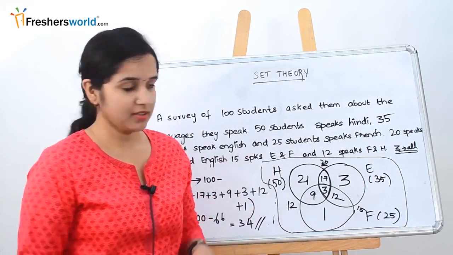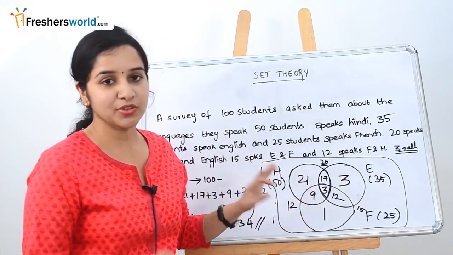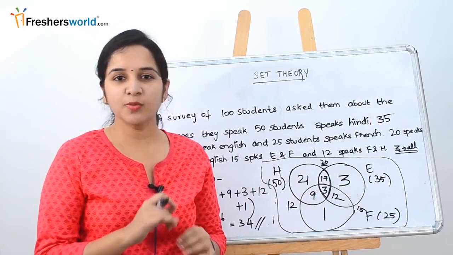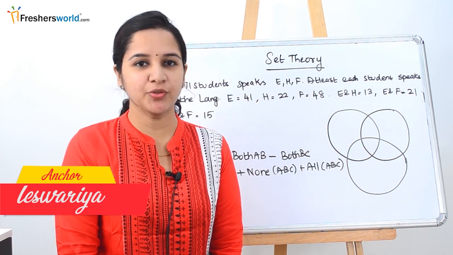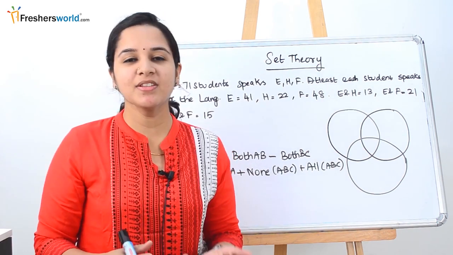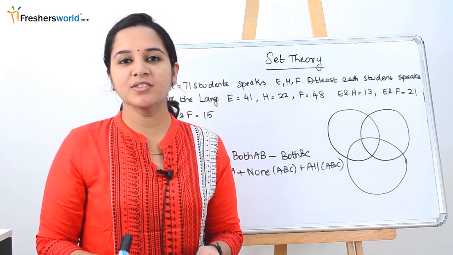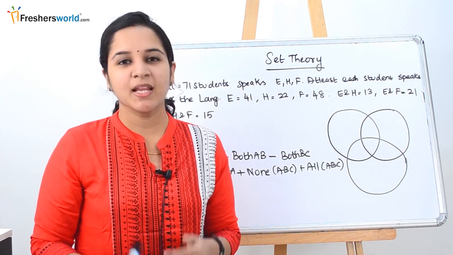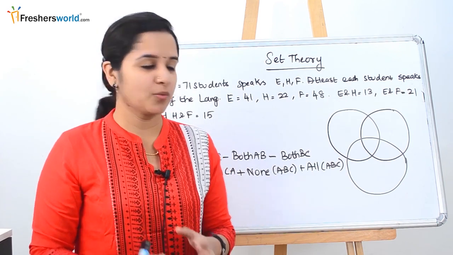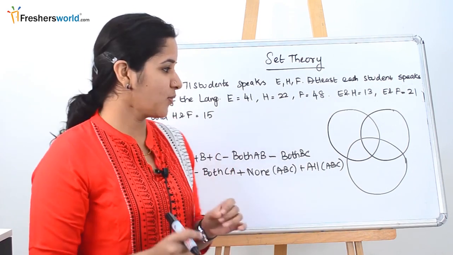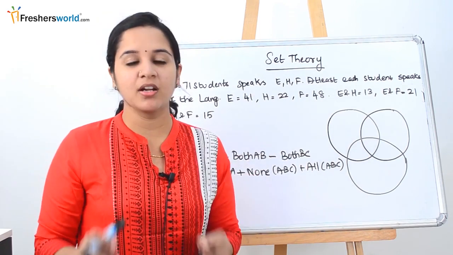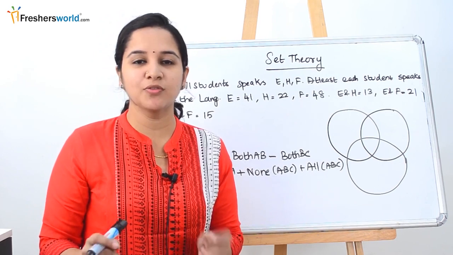Now you know the none and you also know all the values in your Venn diagram. With the help of this, you will be able to solve all the questions that they have given in your aptitude exam. The topic that we are going to look at today is set theory. In the previous videos of set theory, we understood the basic concept and also dealt with a problem in which the center value was given. The topic today is the one where the center value is not given, and how to solve those problems easily to find the answers.